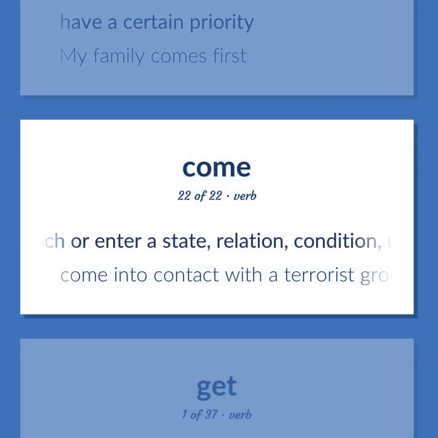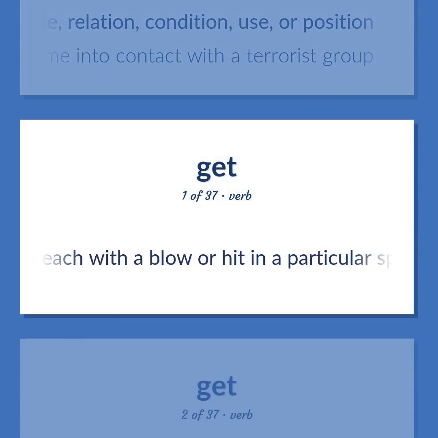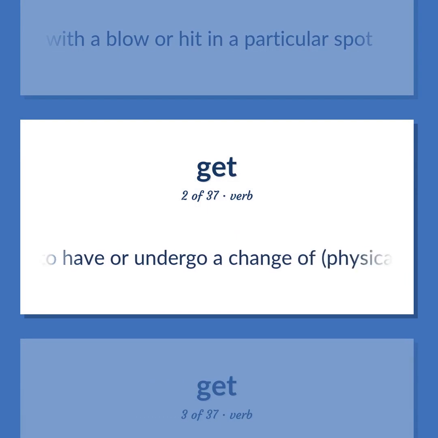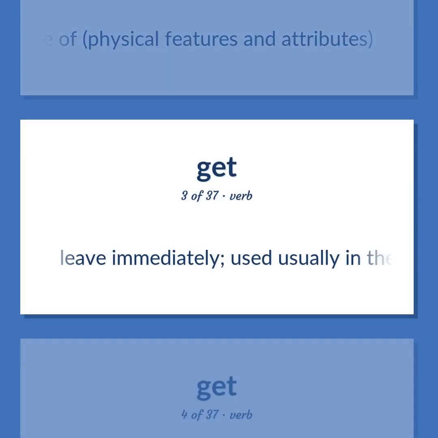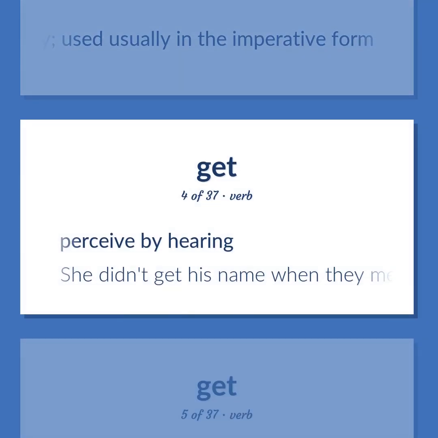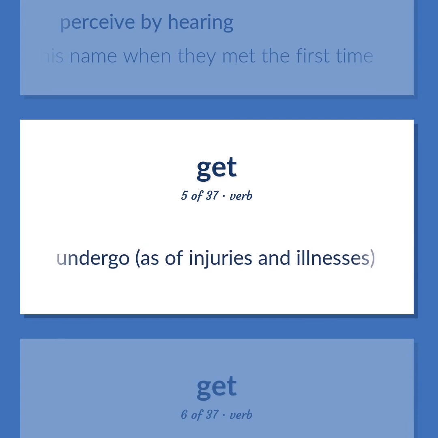Reach or enter a state, relation, condition, use, or position. Come into contact with a terrorist group. Reach with a blow or hit in a particular spot. Come to have or undergo a change of physical features and attributes. Leave immediately. Used usually in the imperative form. Perceive by hearing. She didn't get his name when they met the first time. Undergo, as of injuries and illnesses.